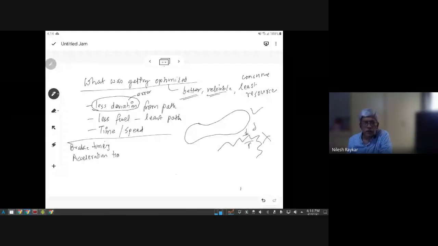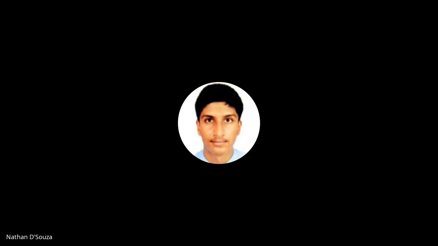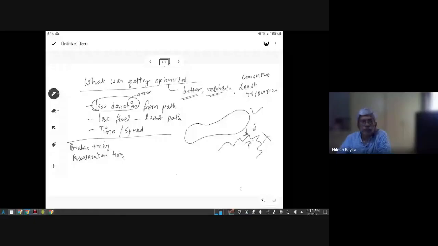So these things you can control. You can vary these things to achieve your goal. What are the other things which you need to control in order to reach your goal? Gear shifting.